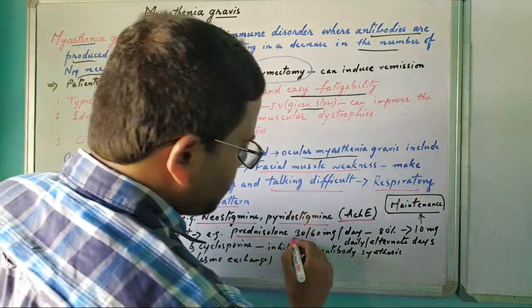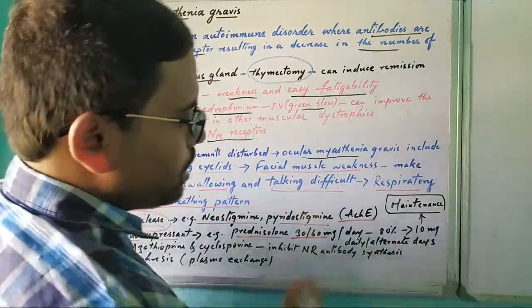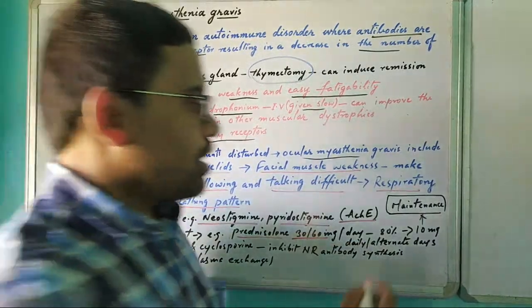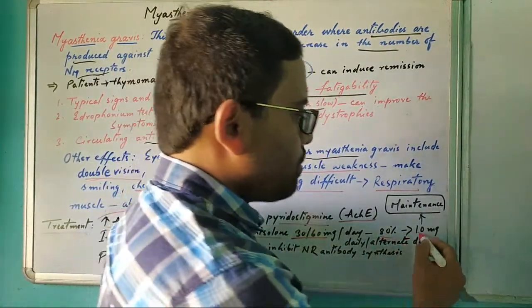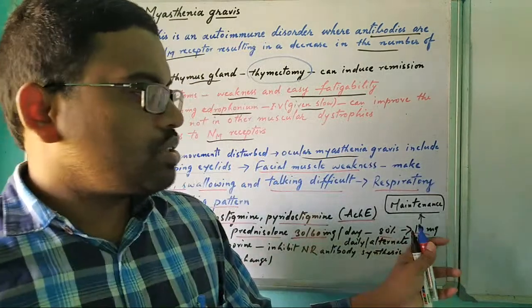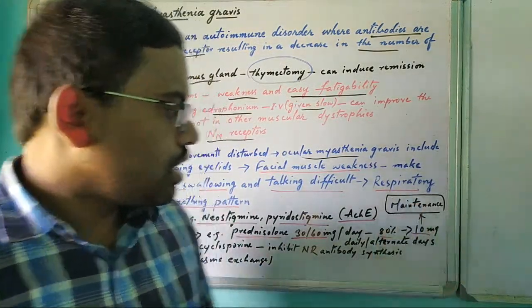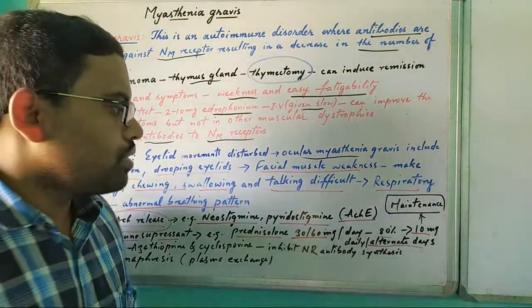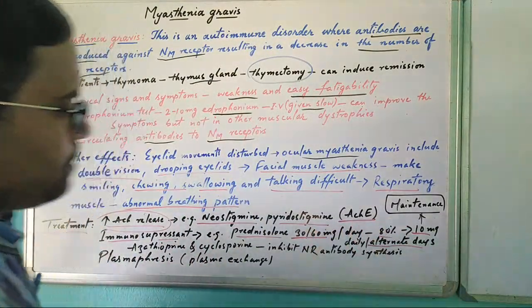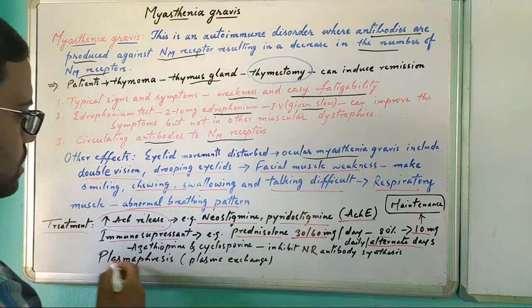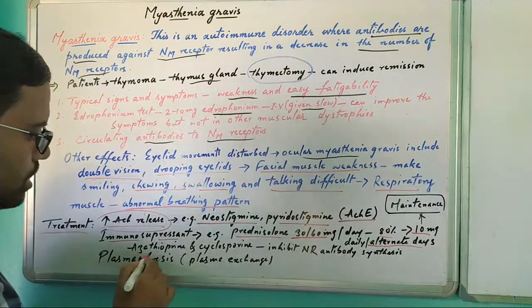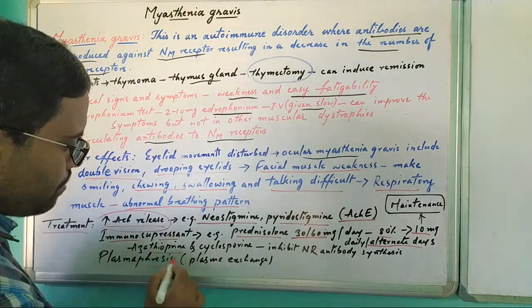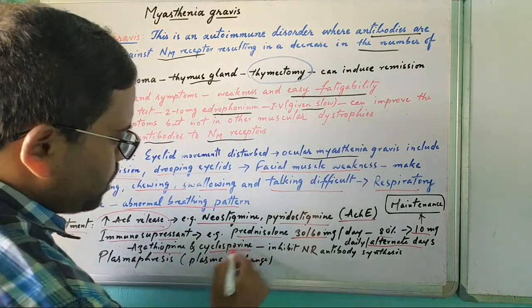Immunosuppressant drugs like prednisolone, 30 or 60 mg per day. The patient will recover up to 80%, and the maintenance dose is 10 mg, given on alternate days. Other immunosuppressant drugs are azathioprine and cyclosporine.